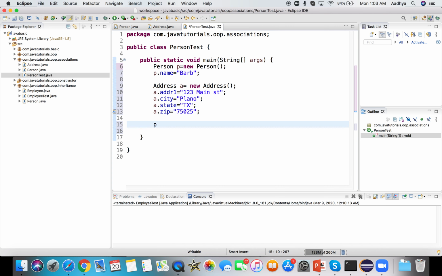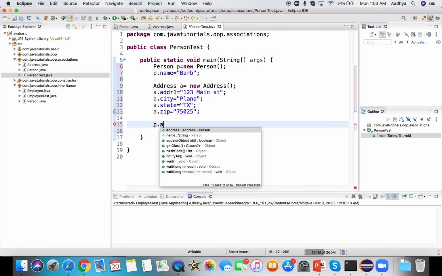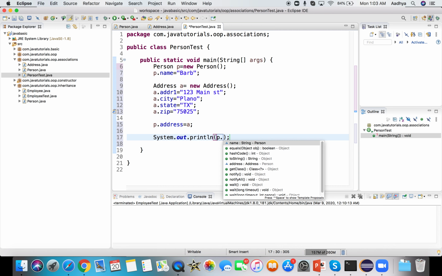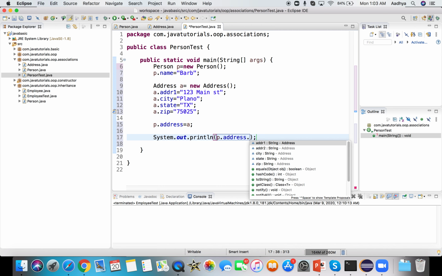So I can say p dot name, we have already done. We have to say p dot address equals this address object. So I put it as a here, like that. We have linked the two here. So if I now try to access p dot address and give me the city, I will be able to get it.